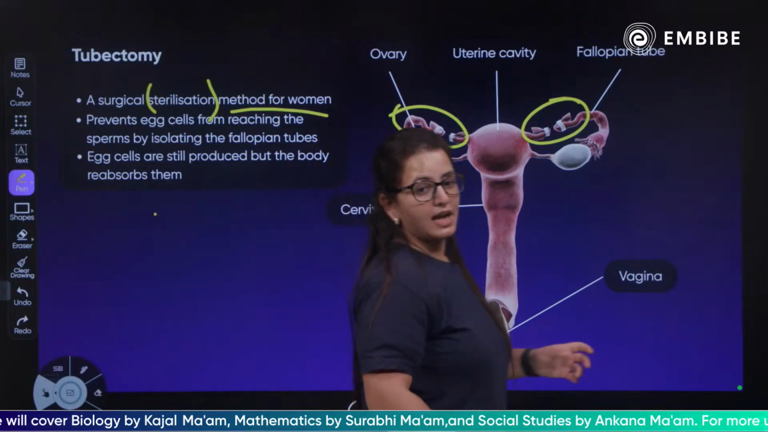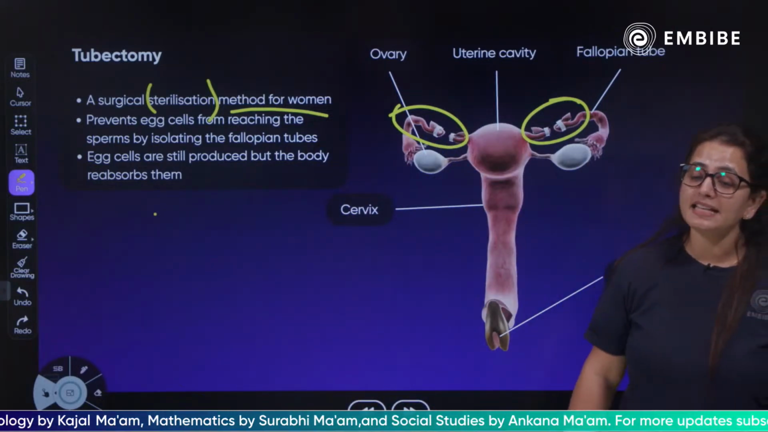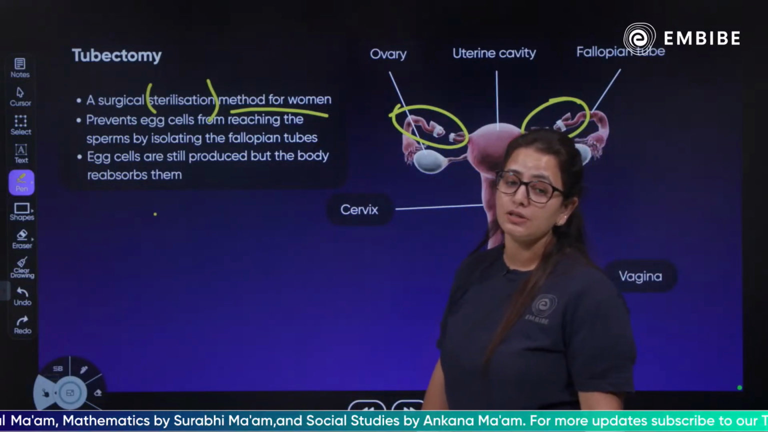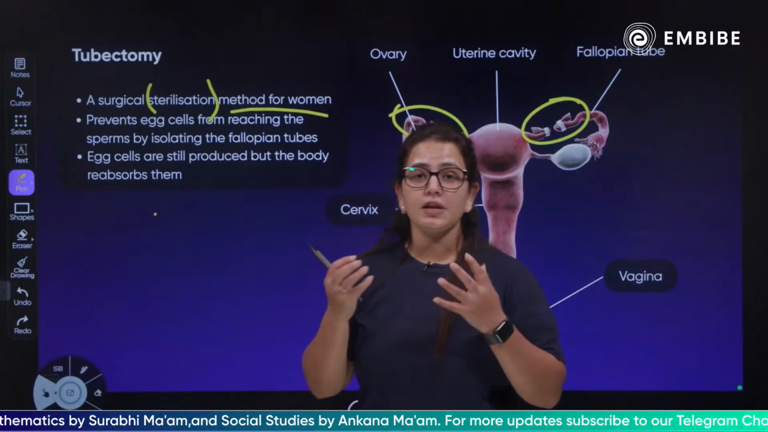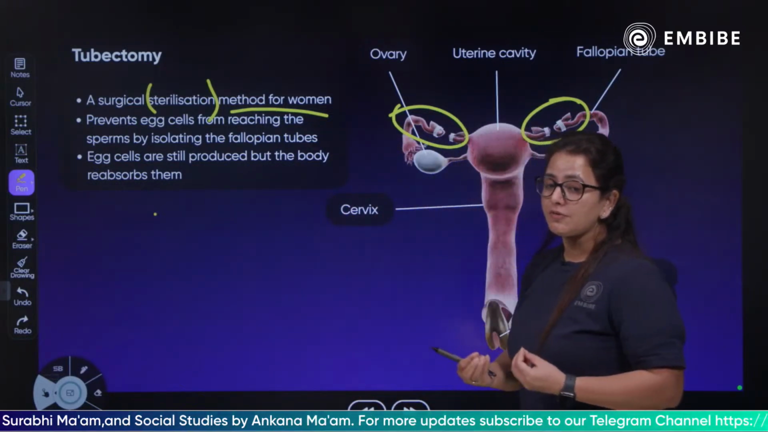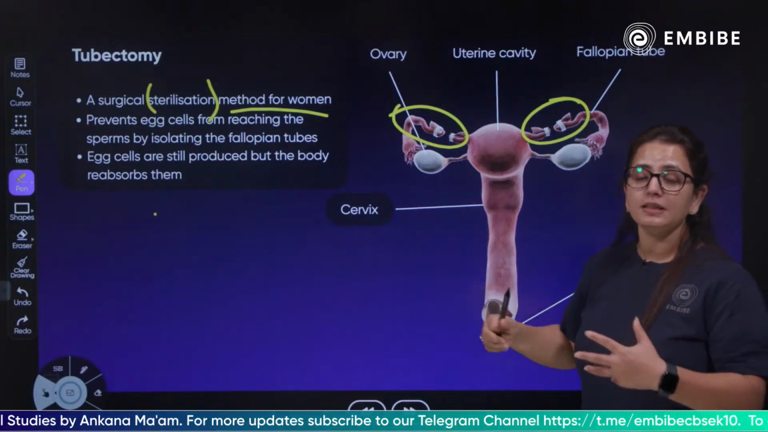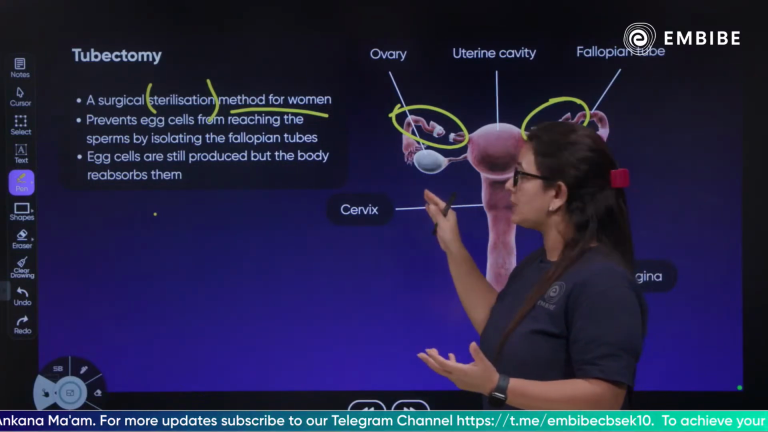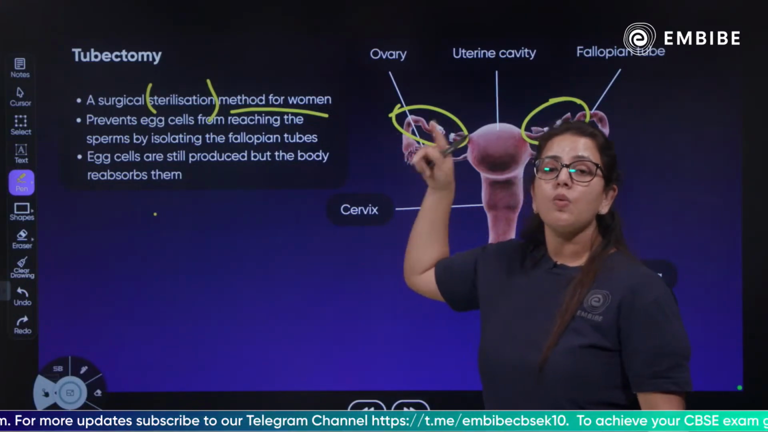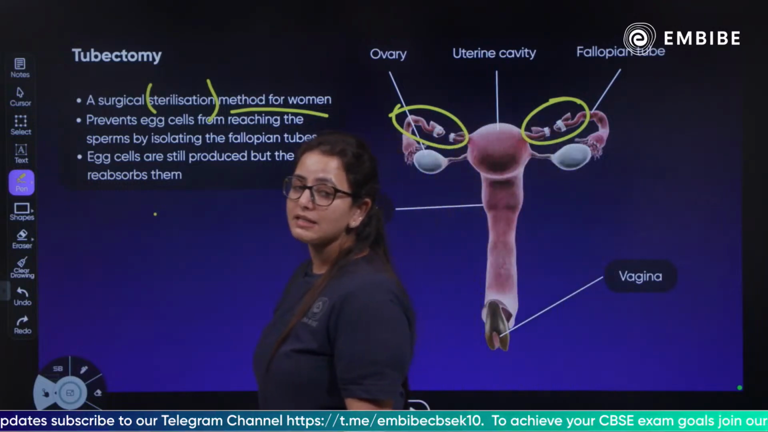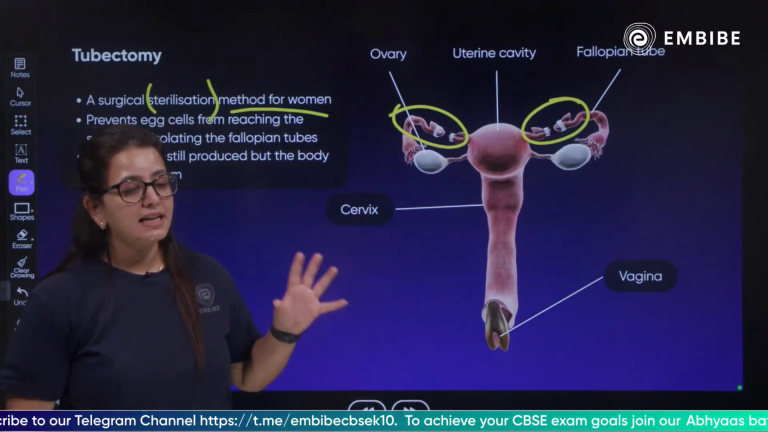A surgical sterilization method for women prevents the egg cell from reaching the sperm by isolating the fallopian tube. We have discussed ovulation. As you know, when the ovaries ovulate and make an egg cell, it reaches the fallopian tubes, where the fusion of male and female gametes takes place.